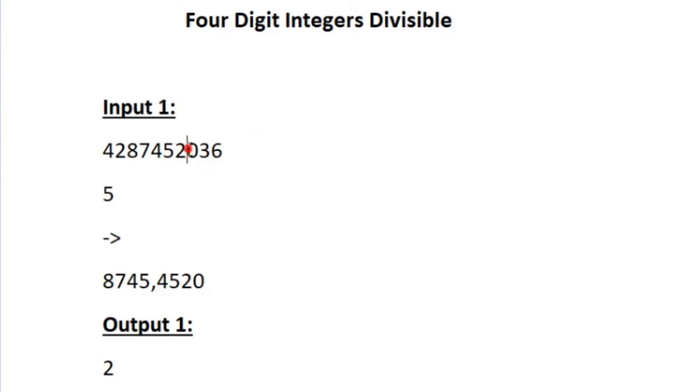So we have formed all possible 4 digit integers and we were able to find 2 integers which are divisible by 5. So totally the count of integers which are divisible by 5 is 2. So in our output we should be printing 2. That should be our output.